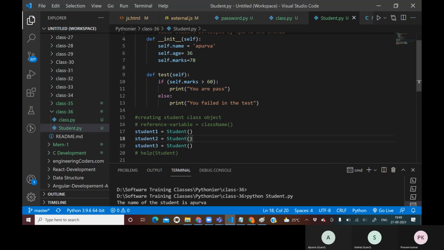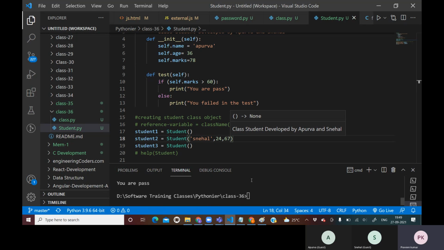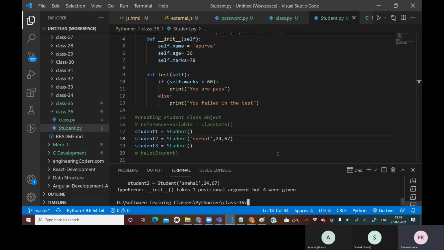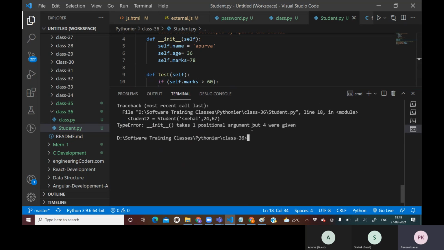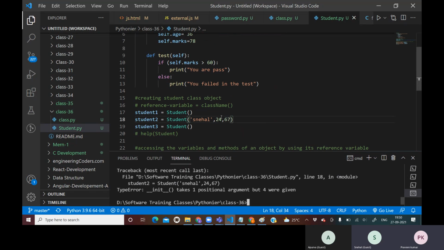This class has three properties. What are those? Name, age, marks. So this time I will say Snehal as the name, age 24, and marks 67. Now if I run this, it is giving an error. What error? TypeError: init takes one positional argument, but you are giving four. By default, I am trying to pass only three arguments, but one default argument, self, will always be there.